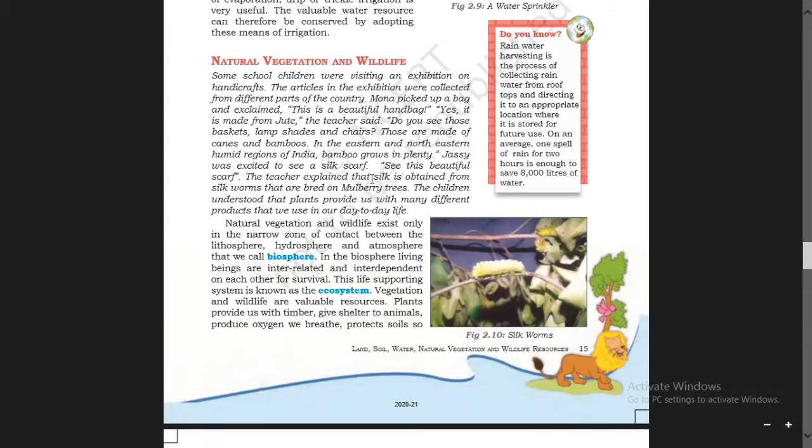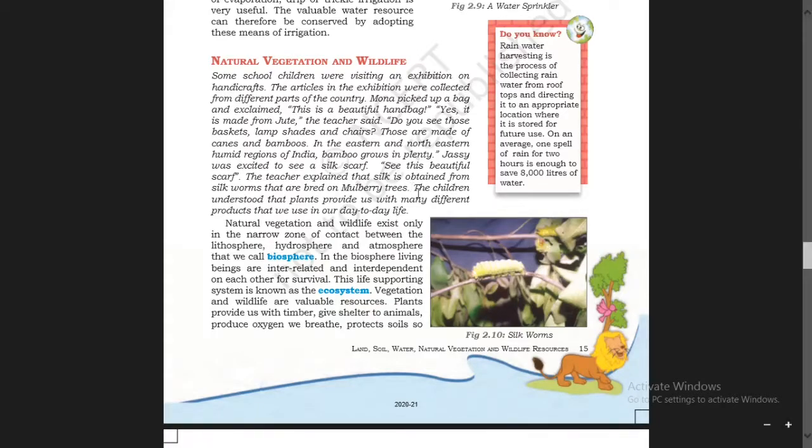The teacher explained that silk is obtained from silkworms that are bred on mulberry trees.